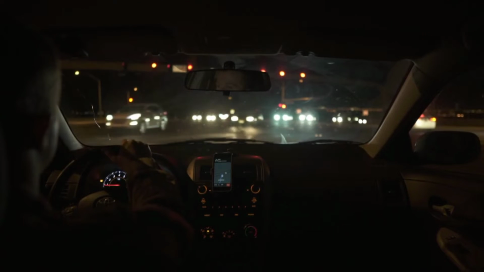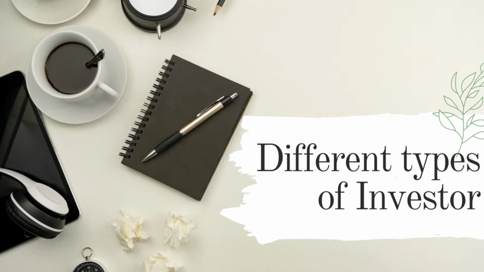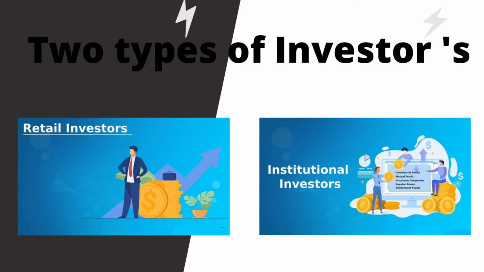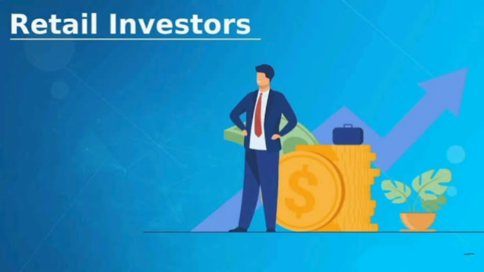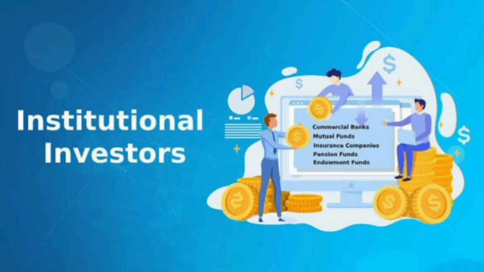Before going into further details, first we need to understand the different types of investor. Basically, there are two types of investor in the market. One is retail investor and the other is institutional investor. Let's talk about retail investor. Retail investors are those investors who purchase and sell securities on their own through an online brokerage firm or other types of investment accounts.